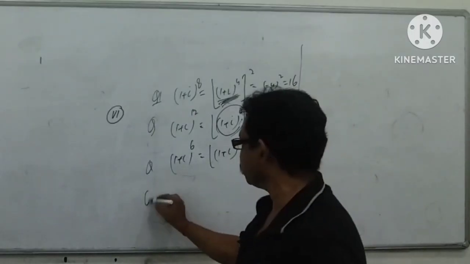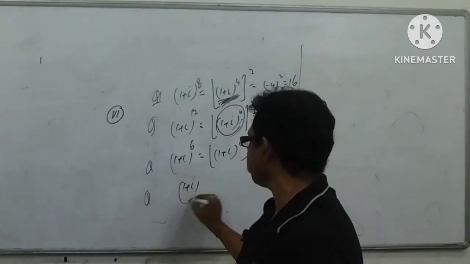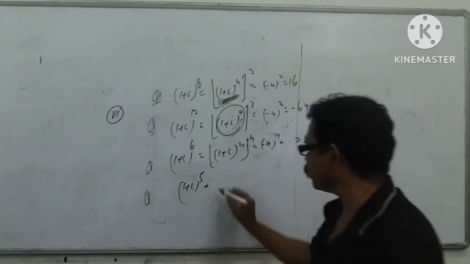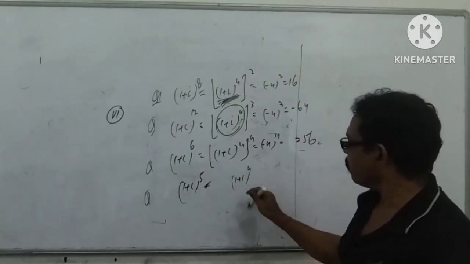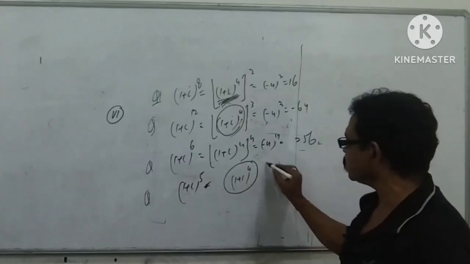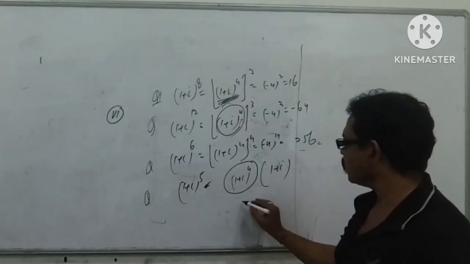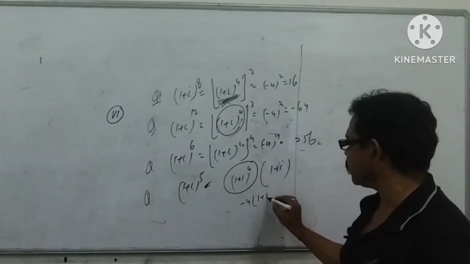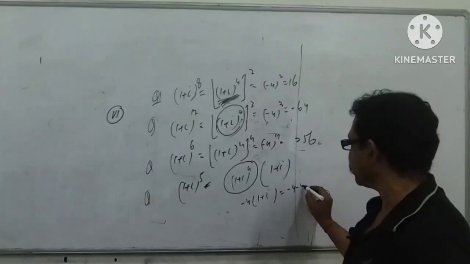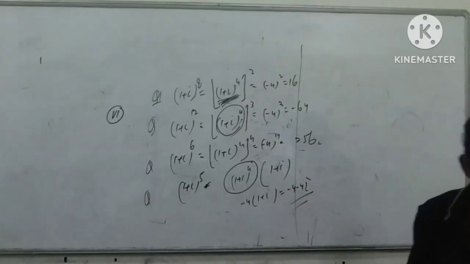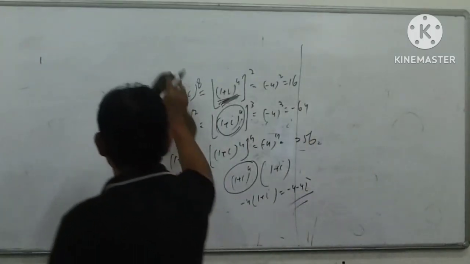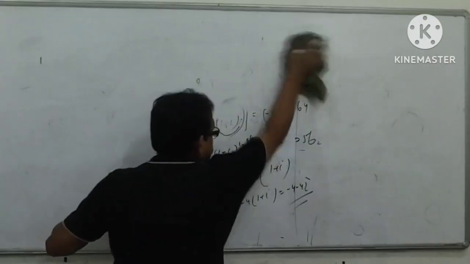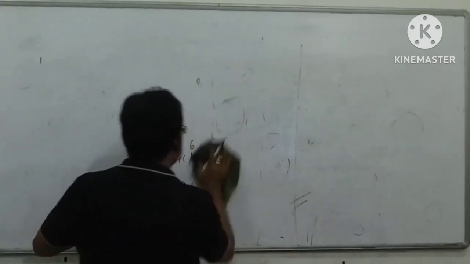Now, suppose the next question is given, (1 plus I) to the power 5. My dear students, you can write (1 plus I) to the power 4 times (1 plus I), because we know its value is minus 4, and then (1 plus I), that is minus 4 minus 4I. Now in the same way, we are doing the 7th point.